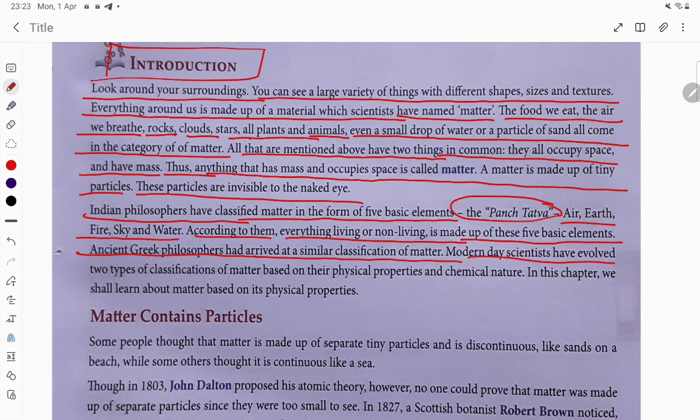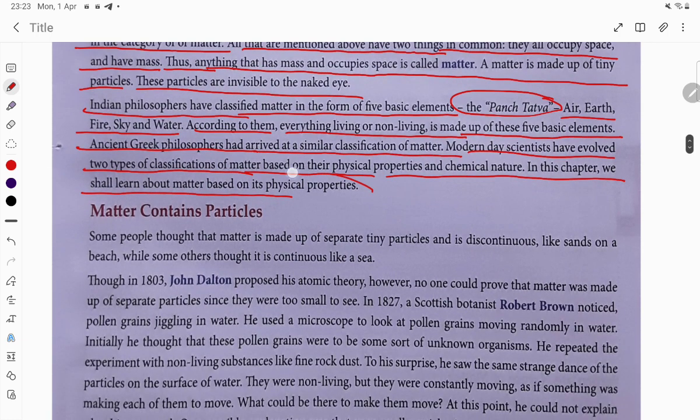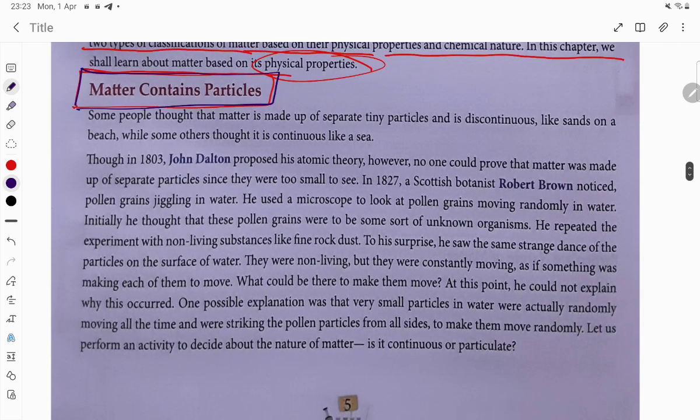Modern-day scientists have evolved two types of classification of matter based on their physical and chemical nature. In this chapter, we shall learn about matter based on physical properties. Matter contains particles.